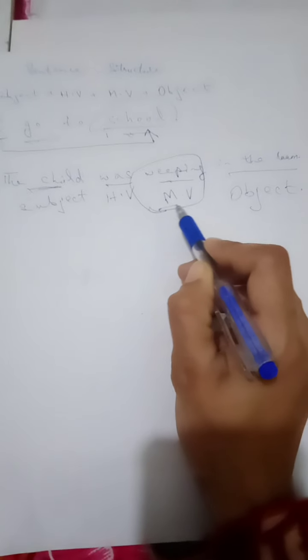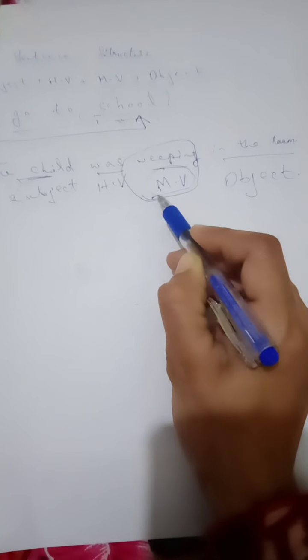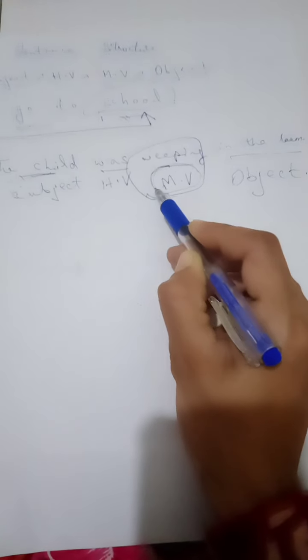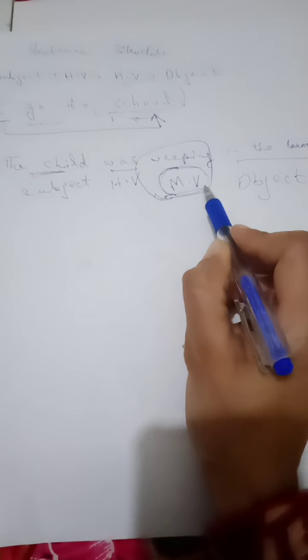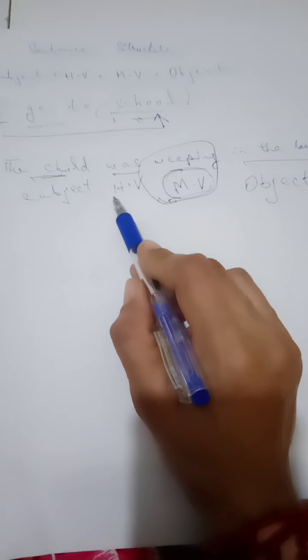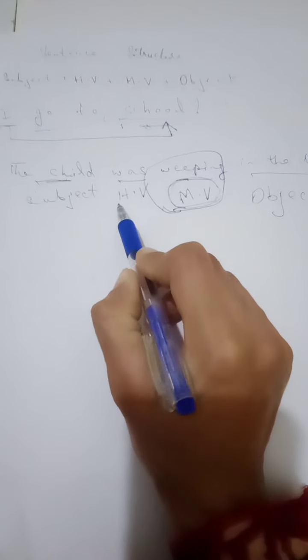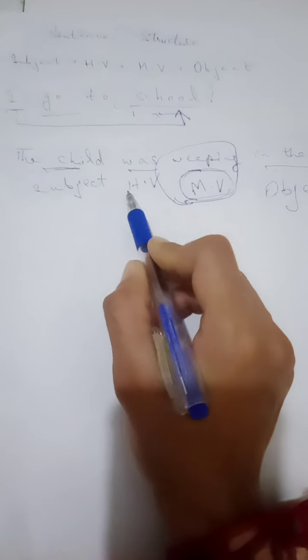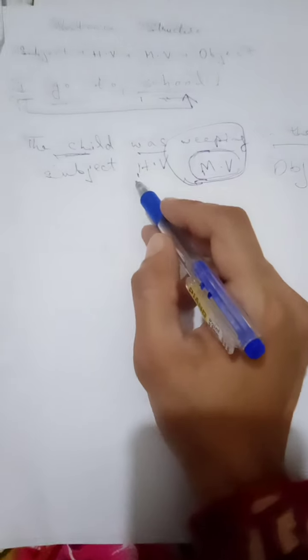That is the reason we say it is the main verb. Main, because without it, the sentence will remain incomplete. And now our third kind of verb, that is the helping verb or the auxiliaries. Auxiliaries are called helping verbs when they are used with ing.